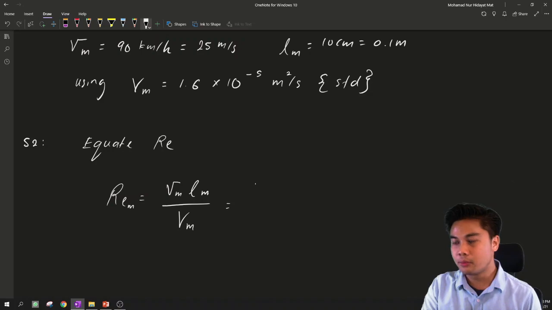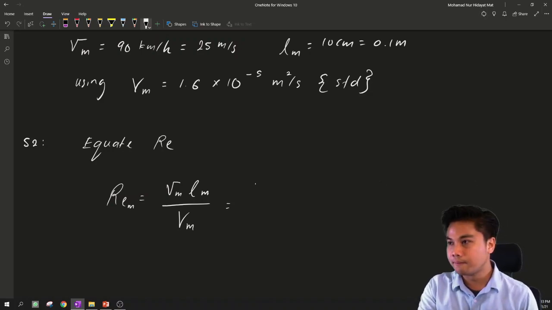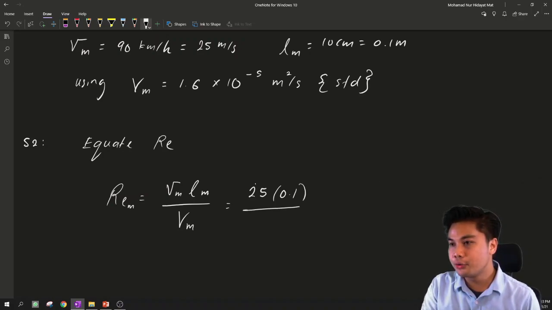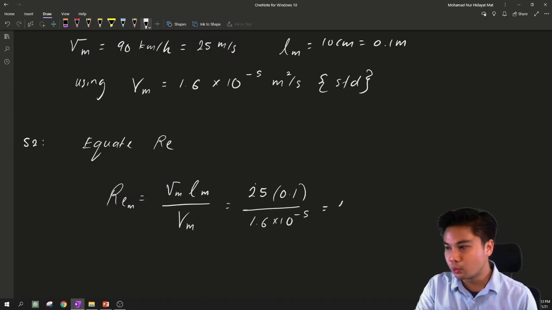So we substitute 25, the new speed, multiplied with the length of the model, which is 0.1, over mu, which is 1.6 multiplied with 10 to the power of -5. The answer is 1.56 multiplied with 10 to the power of 5. This is definitely more than 10 to the power of 5.